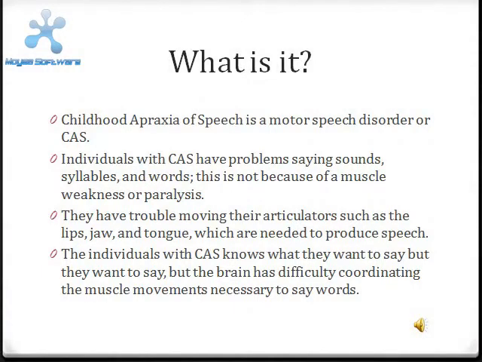What is it? Childhood apraxia of speech, or CAS, is a motor speech disorder. Individuals with CAS have problems saying sounds, syllables, and words. This is not because of muscle weakness or paralysis. They have trouble moving their articulators, such as the lips, jaw, and tongue, which are needed to produce speech. The individual with CAS knows what they want to say, but the brain has difficulty coordinating the muscle movements necessary to say words.